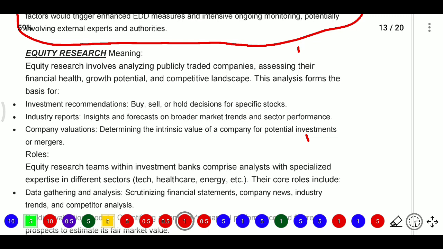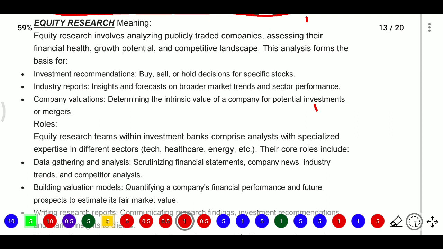So these analyses may be the basis of an investment recommendation for the purpose of an investment decision, whether you want to buy, sell or hold. Based on that equity research you can take the decision for specific stocks.